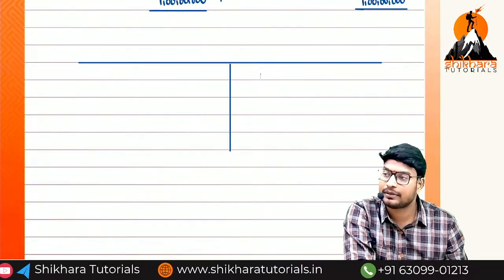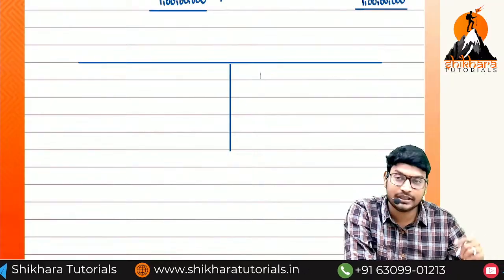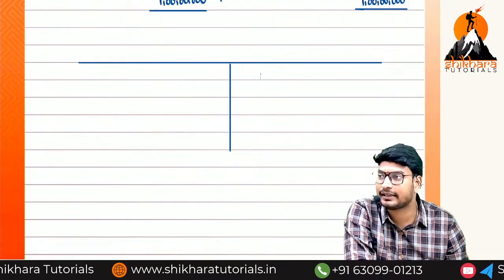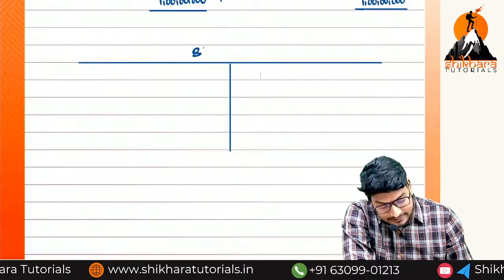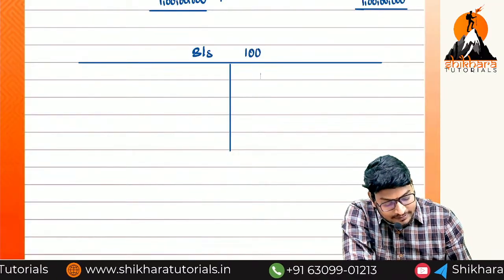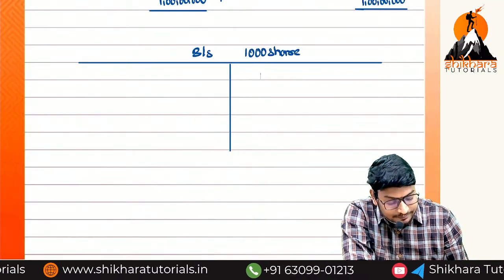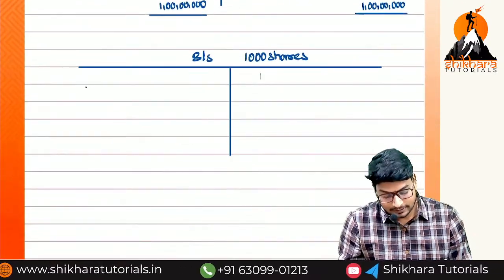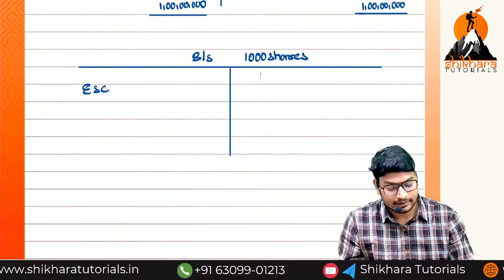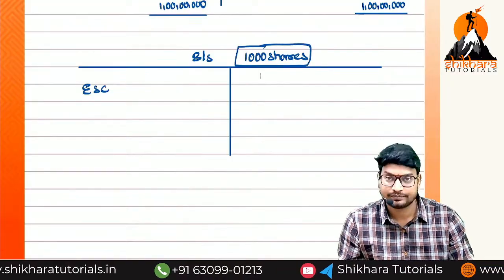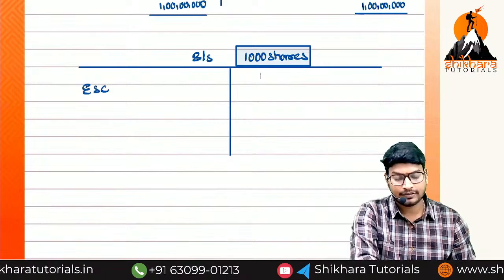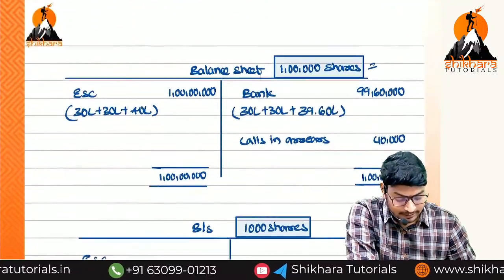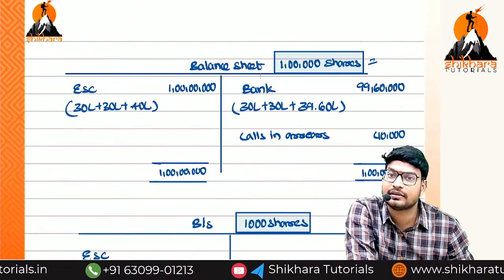Okay now, when coming to the second stage, while doing question solving, we can directly write the entries. So next, this is the balance sheet regarding how many shares? 1000 shares. Now we have to explain what the equity share capital related to 1000 shares is. Okay? First installment, how much we have received? 30 lakhs for how many shares? 1 lakh shares.